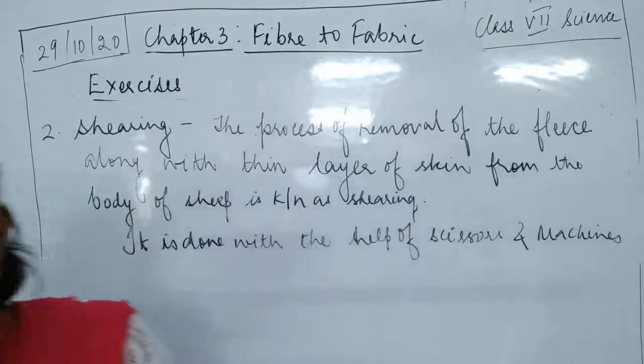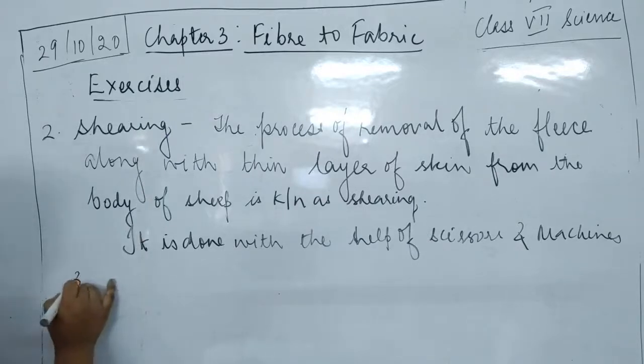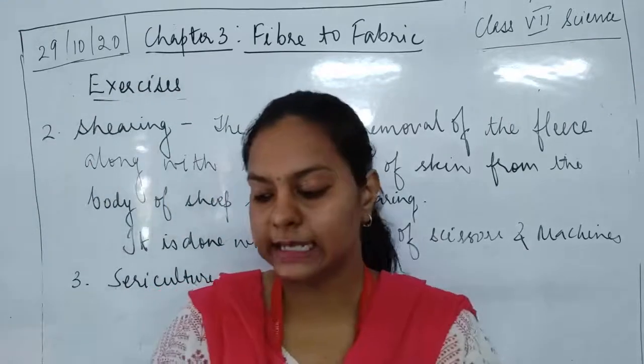Now the next, third word is sericulture. What do you mean by sericulture?